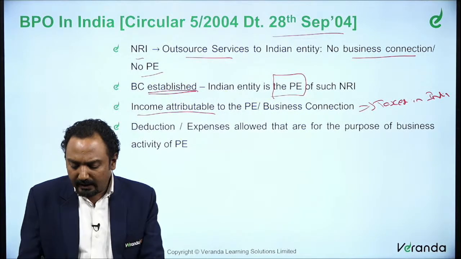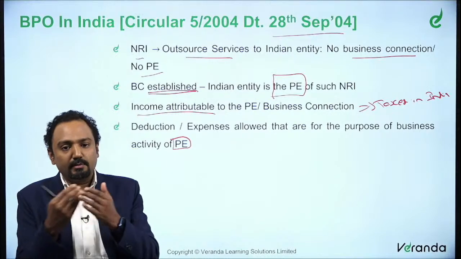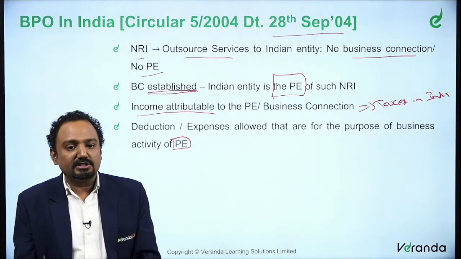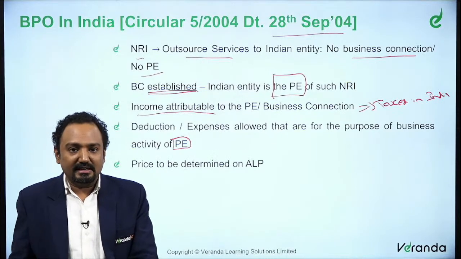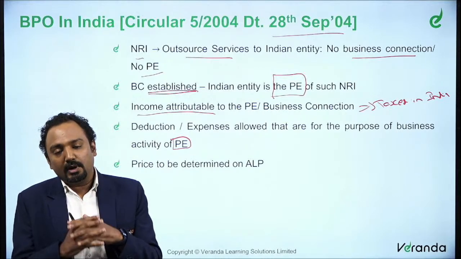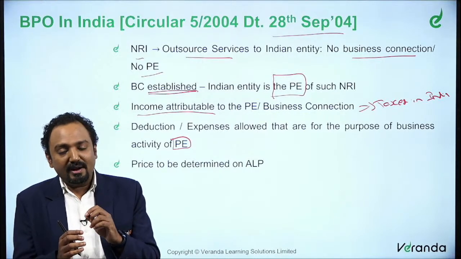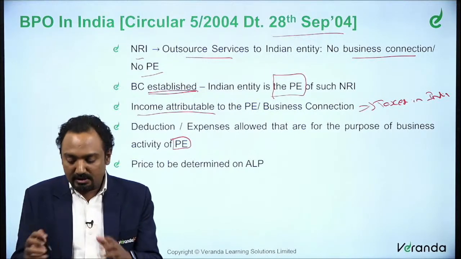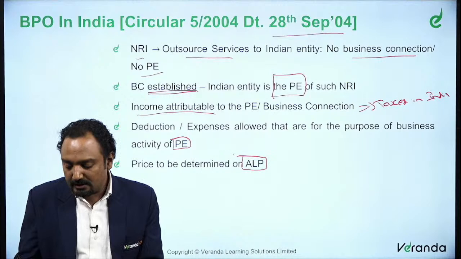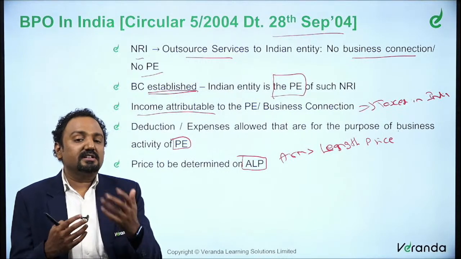And when you say income attributable to India, it is after considering the deductions and expenses. So whatever is exclusively attributable to the permanent establishment is what is considered. And one important thing in such cases is that the circular says any transactions between this non-resident and the outsourced Indian person, where business connection is established, shall happen at arm's length price, which is discussed in the transfer pricing provisions.